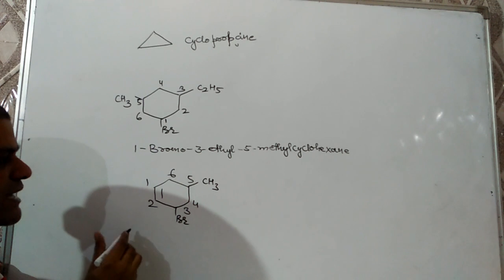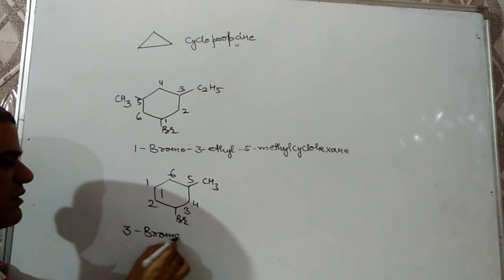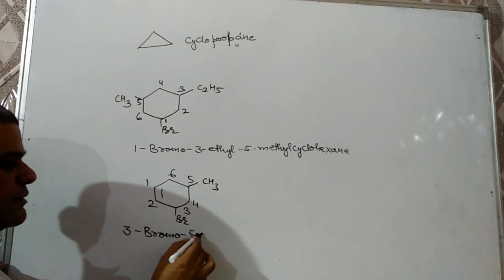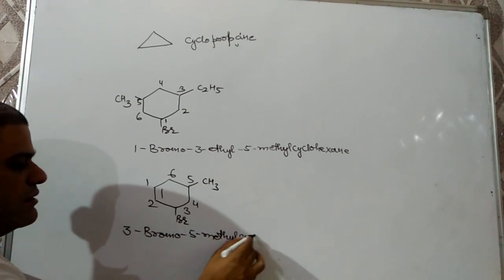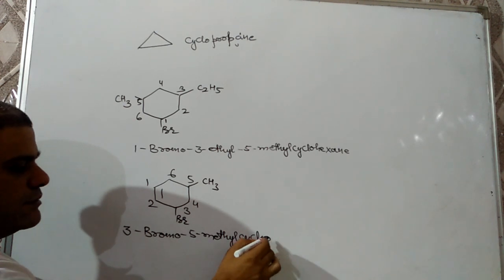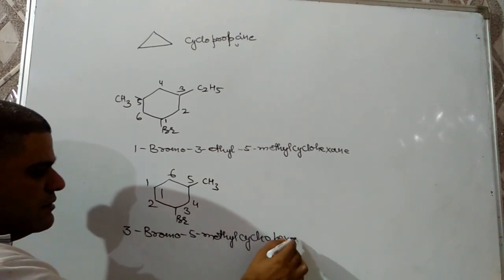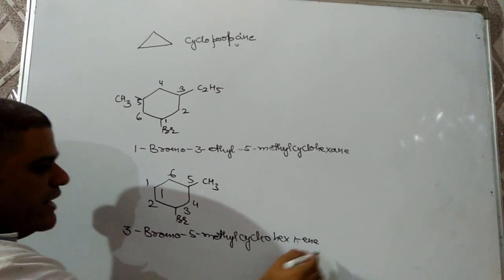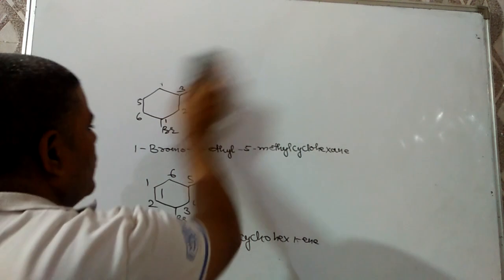So the IUPAC name will be 3 bromo, 5 methyl, cyclohex 1 ene. Now I am taking a few more examples.